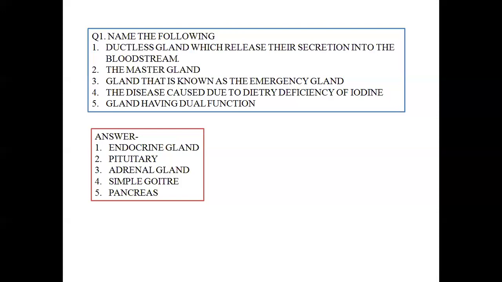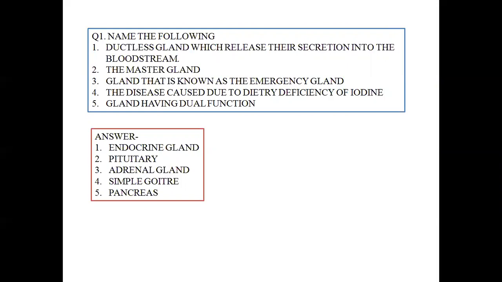Okay, next is a gland having dual function, like pancreas. It produces the hormones insulin and glucagon directly into the bloodstream that affect the metabolism of carbohydrate in our body.